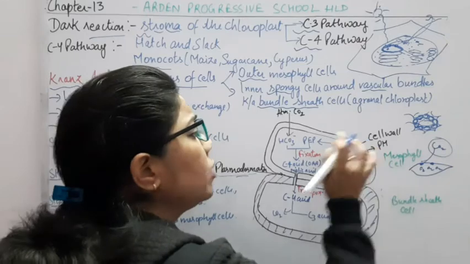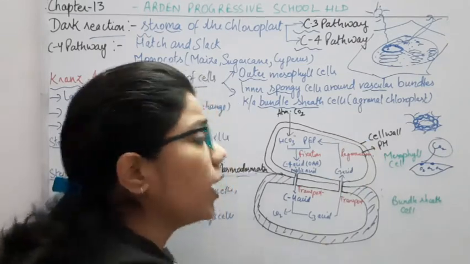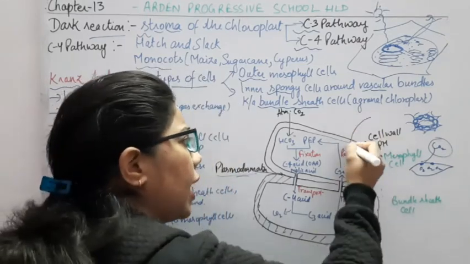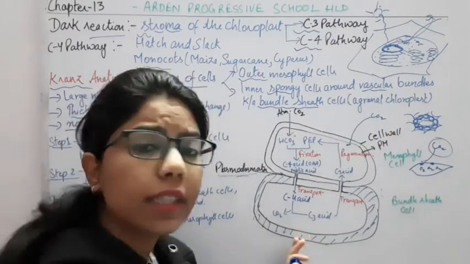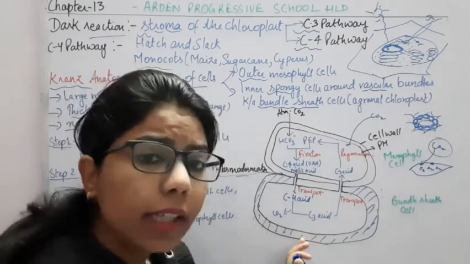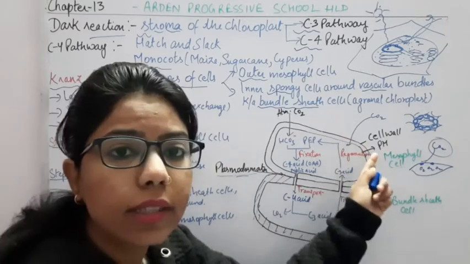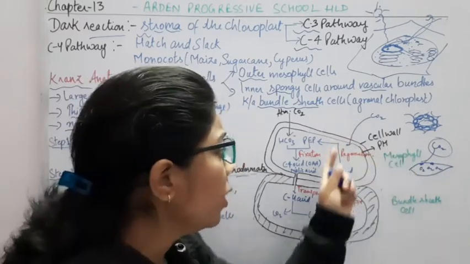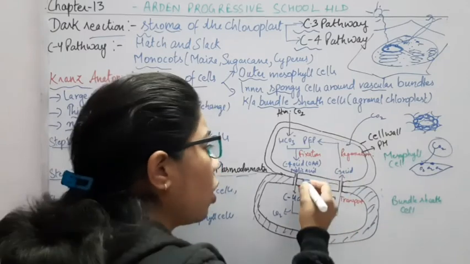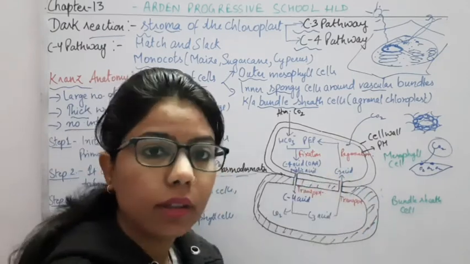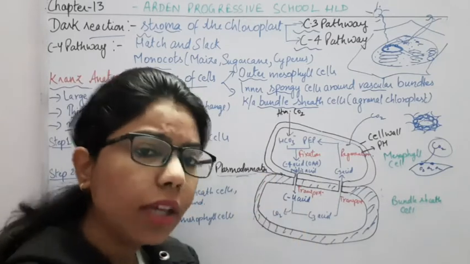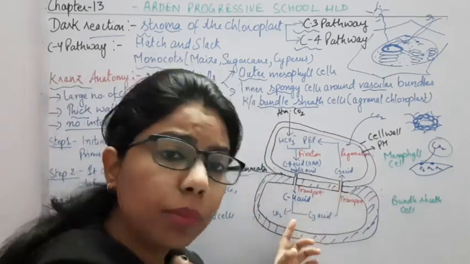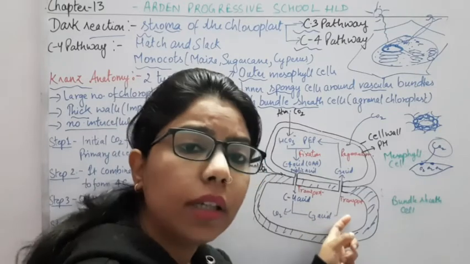We know that mesophyll cells are very good for what? For entering the CO2. So the bundle sheath cells are not directly getting the CO2, they are getting the CO2 from the mesophyll cells. Again, this CO2 will not be able to cross this membrane, so how will it enter? And why is it important to enter inside the bundle sheath cells?